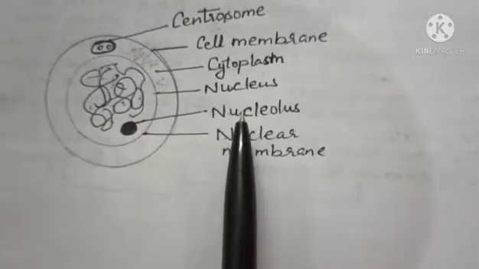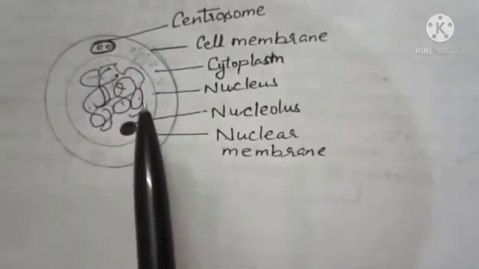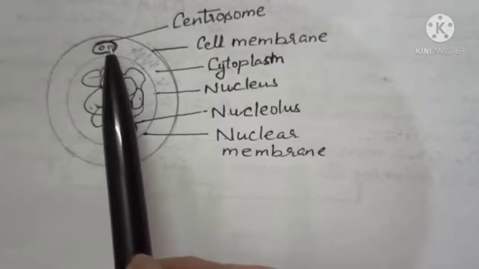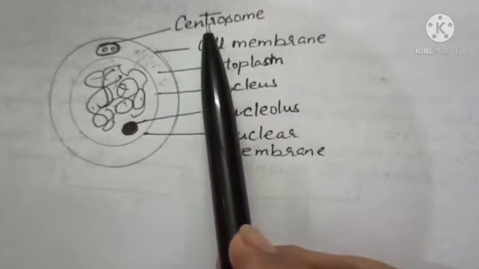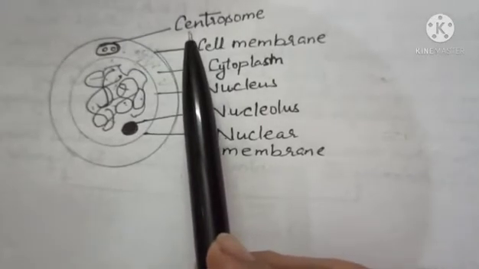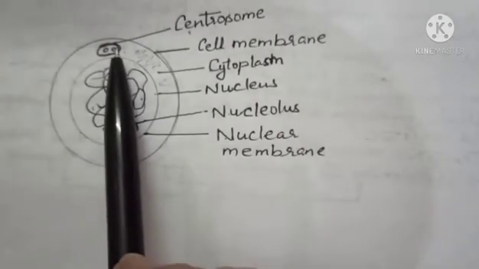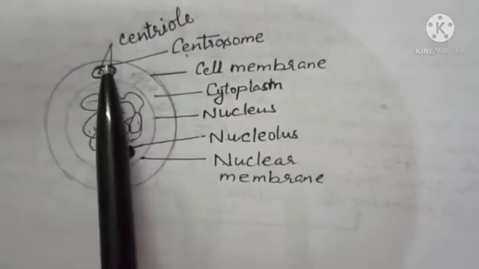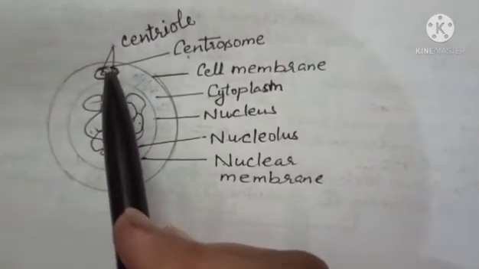Now just near the nucleus in the animal cell, we are talking only about the animal cell, what is present? Centrosome. And this centrosome is absent in the plant cell. The function of the centrosome is to help in cell division in the animal cell. This centrosome has two small bodies, which are called centrioles. And the outer membrane of the centrosome is called the centrosphere.